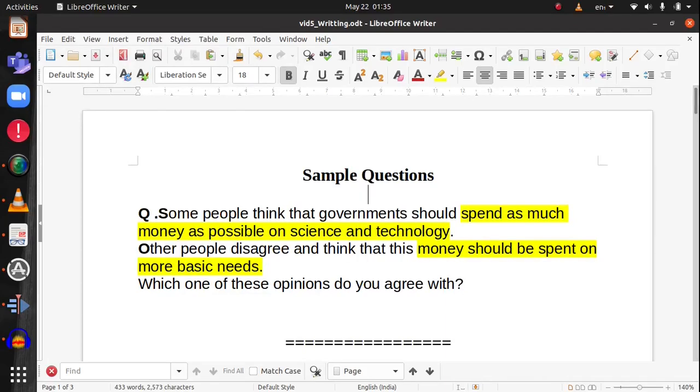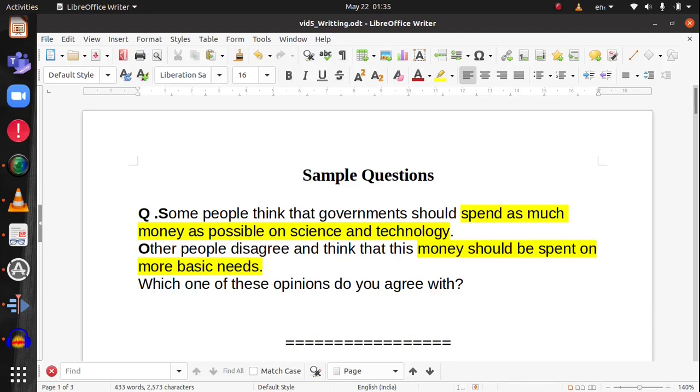In this section, we will analyze a few sample questions and we will also discuss a sample essay by writing a response to one of the questions. So let's see the first example. Some people think that government should spend as much money as possible on science and technology. Other people disagree and think that this money should be spent on more basic needs. Which one of these opinions do you agree with?